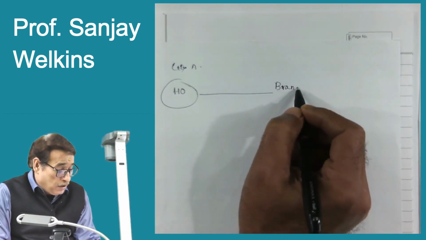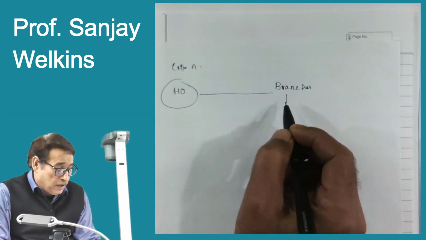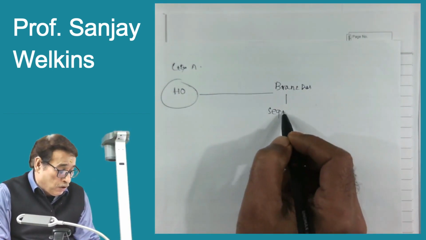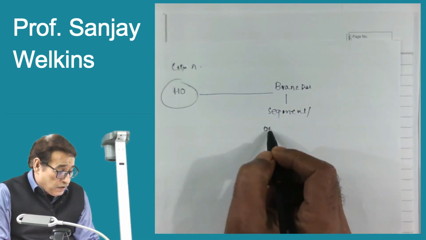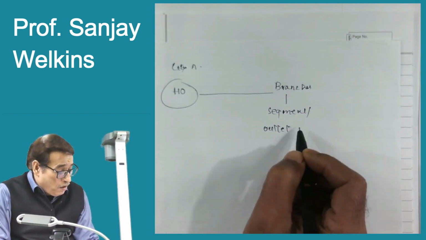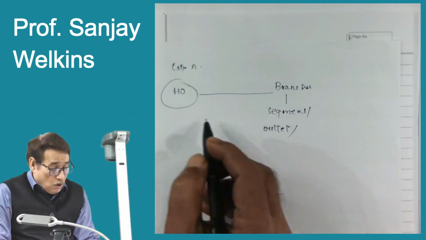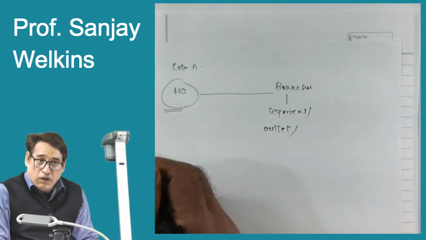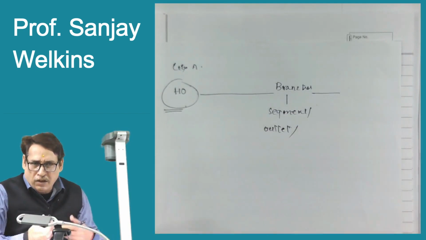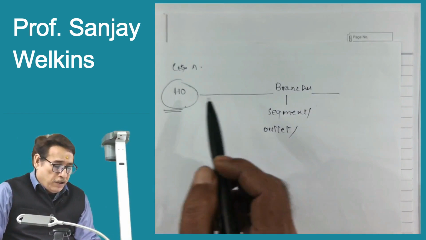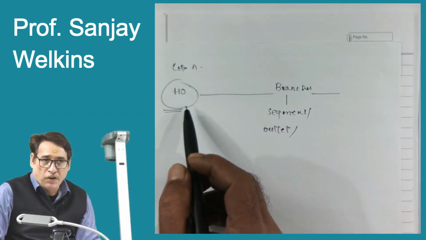So when we say branches, it simply refers to a segment or an outlet of the main segment, that is the head office, and it is generally situated in a geographical area different from the one where the head office is located.